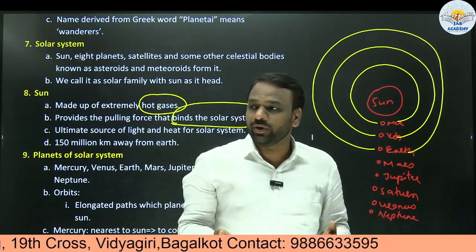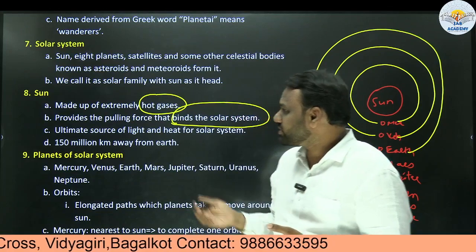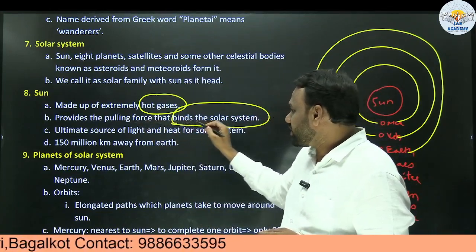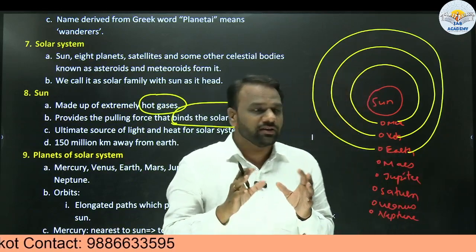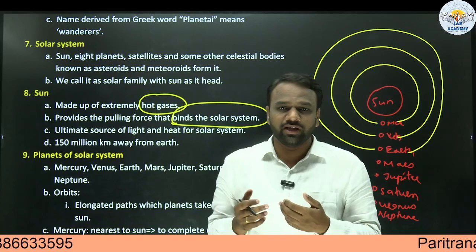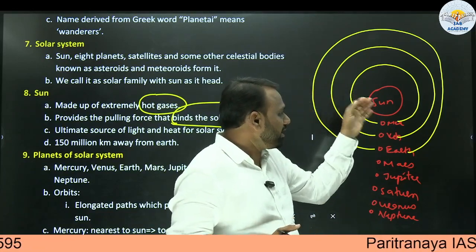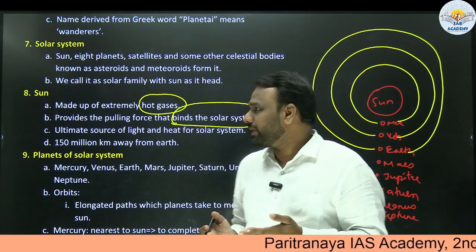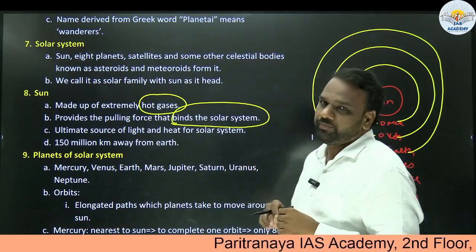So who is giving that force? Sun. Who is exerting that force? Sun. So it provides a pulling force that binds the solar system. That is why this solar system exists in this way. If that pulling force was not there, then these planets would have either fallen on the sun, or they would have gone to some other places. But that is not happening because of the pulling force of the sun.